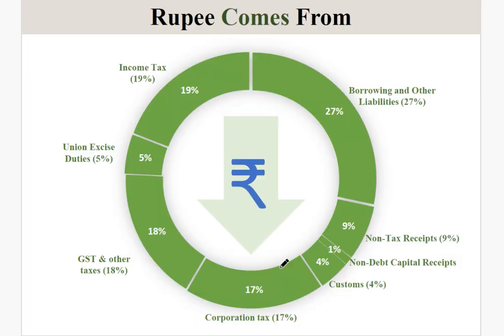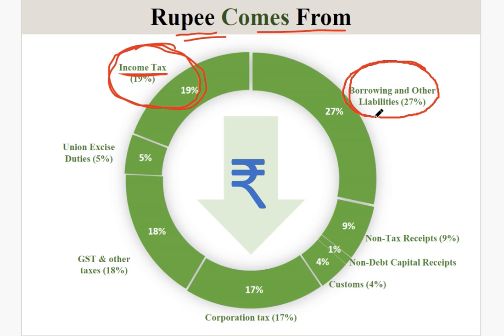Okay. Now here you can see where the rupee comes from, and next we'll see where the rupee goes. In this particular budget, you can see that from income tax we are getting around 19%. So most of the tax rupee comes from income tax, that is the direct taxes. Okay, among the taxes I'm talking about. Other than that, if you see the borrowings and other liabilities, the government borrows from institutions, like international institutions and the RBI. This money is at around 27%. So among the taxes, most of the rupee comes from income tax, remember.